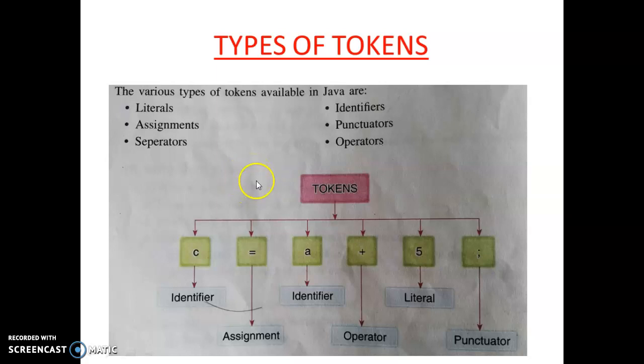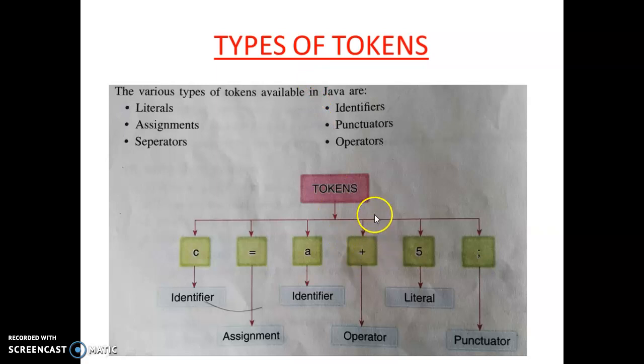Suppose first bracket, second bracket, third bracket. These are the separators. Separators also I will discuss in separate slides. Now the last one is operators. Operators, you know, plus, minus, multiplication, division, mod. These are the different types of operators we have.